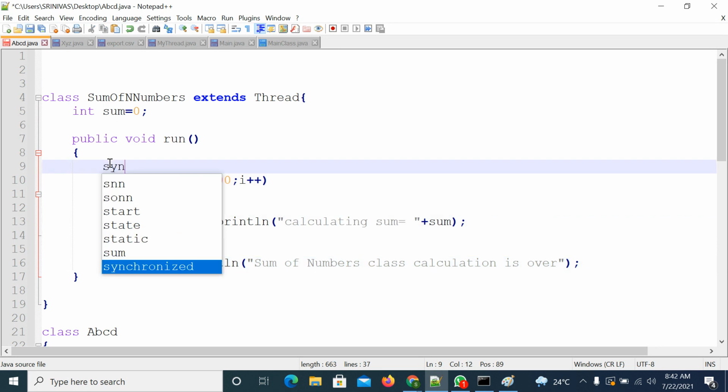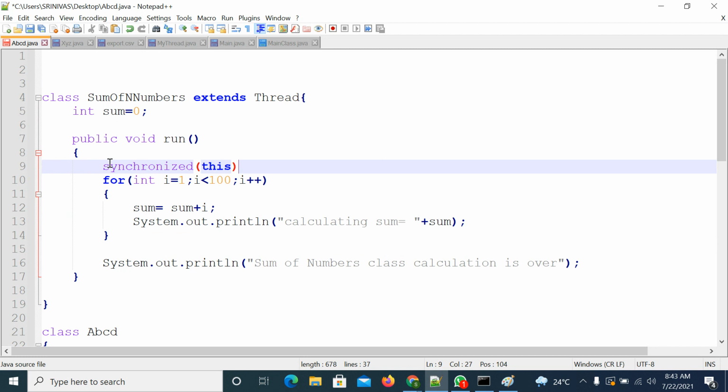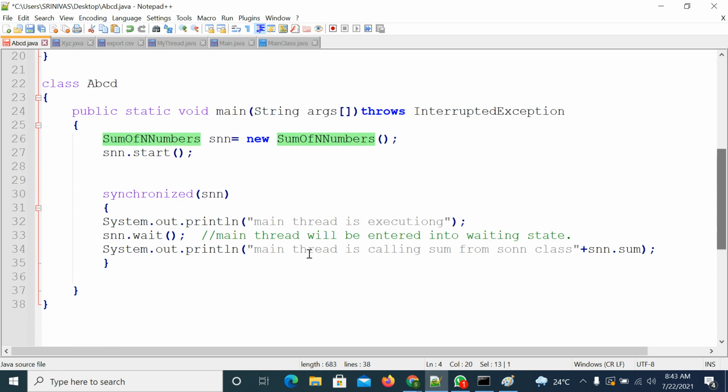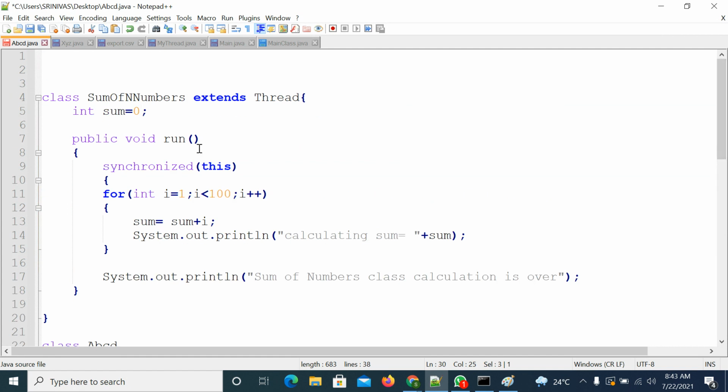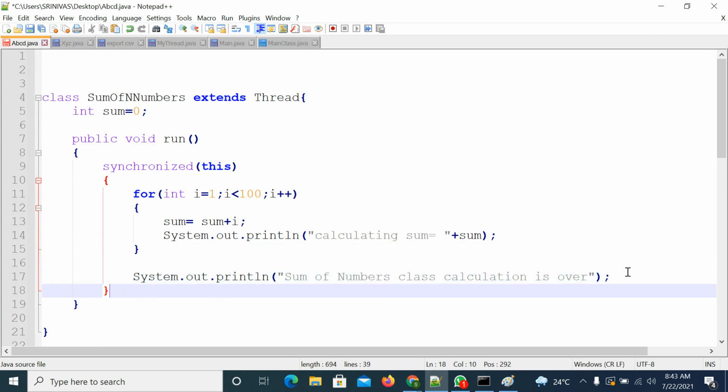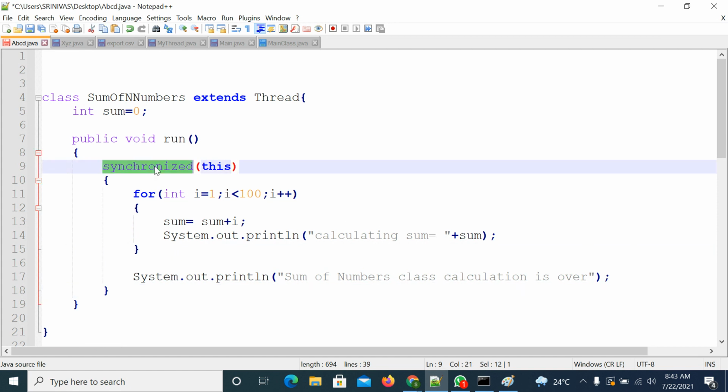So I'm applying synchronized on this, which means the current class, that is sum of n numbers. So here also you are applying the lock on sum of n numbers, and here also on sum of n numbers. If you are unable to understand, we will discuss one more example, no problem. First complete that and close the synchronized block. Now first you are getting the lock.